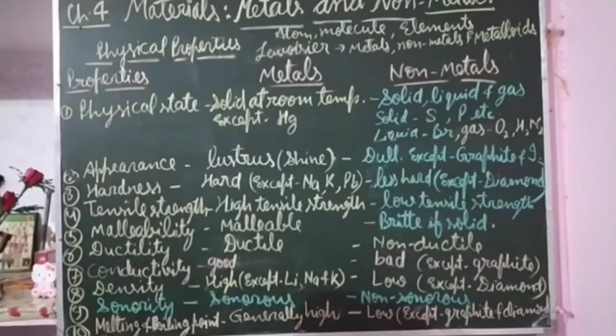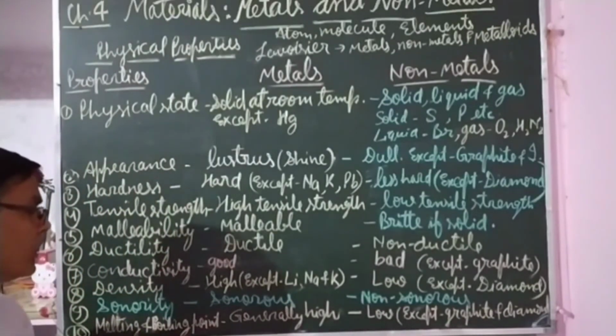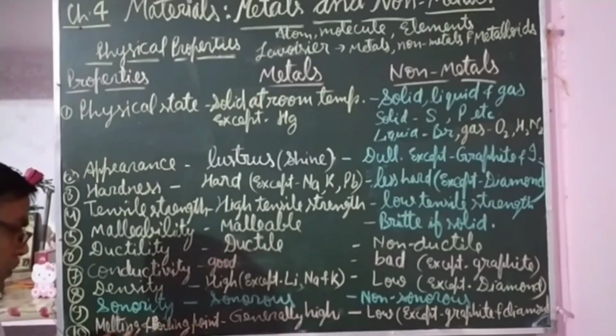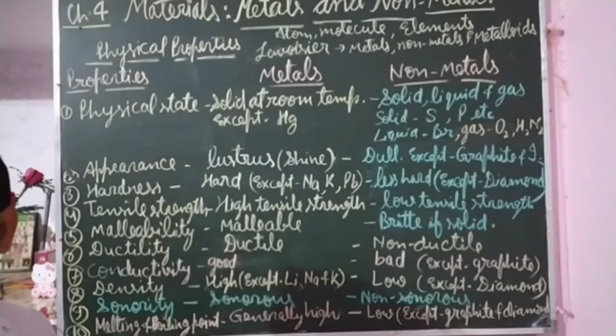The next property is melting and boiling point. Melting point is the temperature at which a substance changes from solid state to liquid state, and boiling point is the temperature at which the liquid starts to boil.